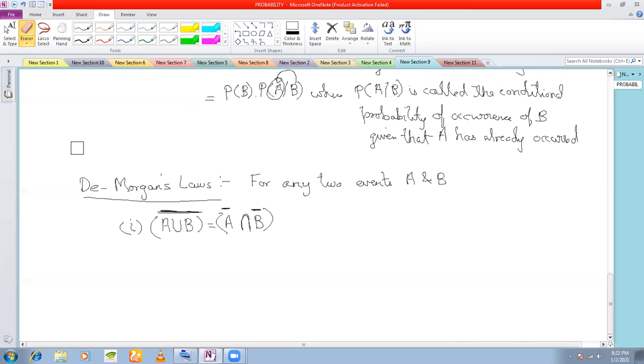There's one more law from De Morgan, in fact the converse of this. If I have A intersection B whole complement, and if I distribute the complement over A and B, this intersection now will become a union. Is this absolutely clear? De Morgan's laws?